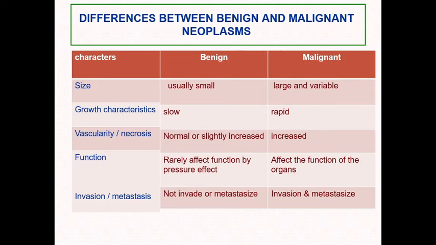The function is not affected where the organ is involved by benign tumors in most cases, except the brain tumors, as we said, while the function is affected in most cases of malignant tumors. Invasion and metastasis usually don't occur in cases of benign lesions, while it is one of the characteristic features of